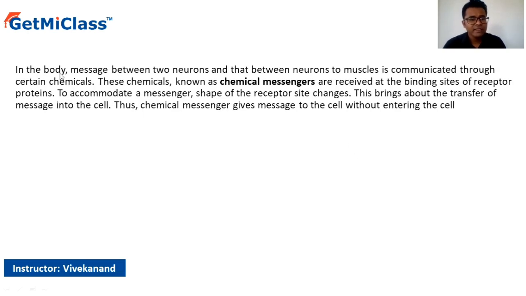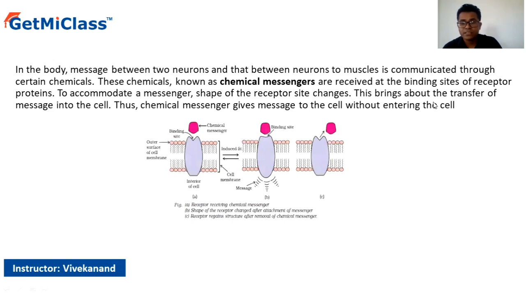So as we have already seen, in the body the message between two neurons, or between the neuron and the muscle, is communicated through certain chemicals, and these chemicals we call the chemical messengers, which are received at the binding site of receptors. To accommodate this particular messenger, the shape of the receptor is going to change. This is what we have seen, correct? So this brings about the transfer of the message into the cell, and the chemical messenger gives the message to the cell without entering into the cell. This is how it happens.